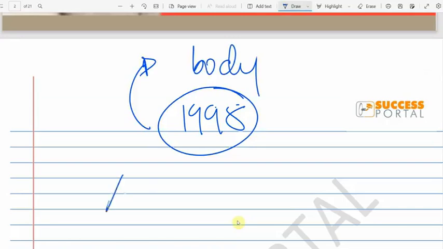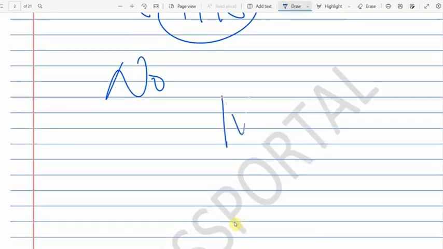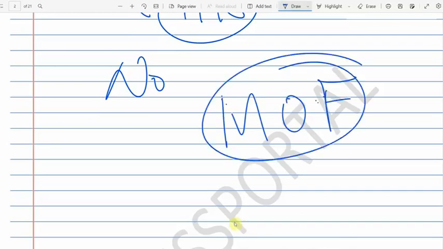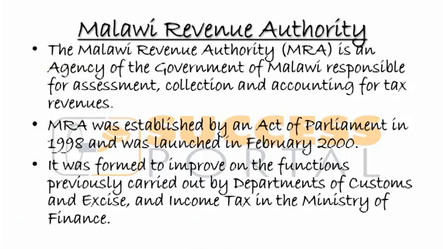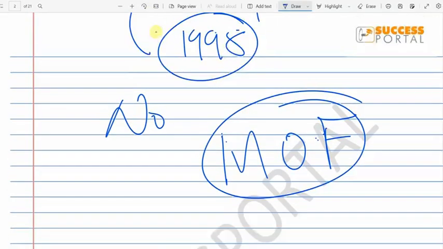No, the answer is no. There was a department in the Ministry of Finance which was responsible for that, and that department was called the Department of Customs and Excise and Income Tax. So you would just have basically a department in the Ministry of Finance. I feel like its powers, or its functionality, was limited.